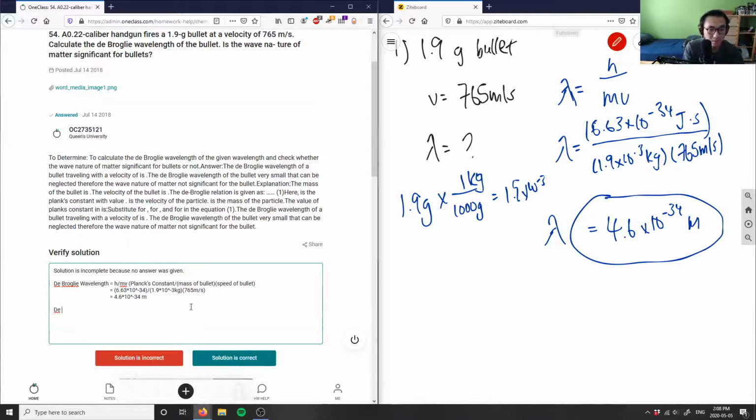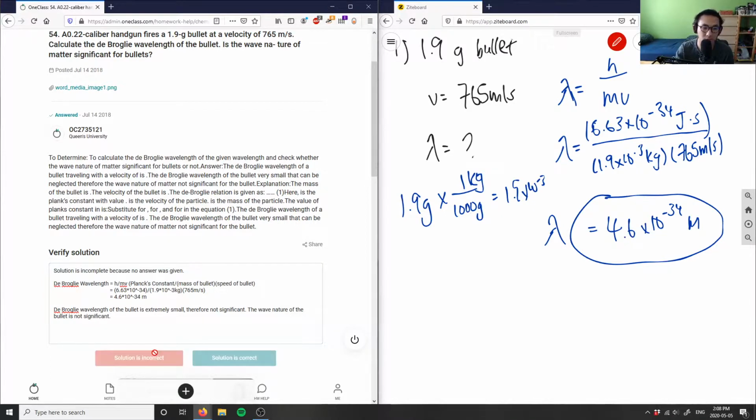The de Broglie wavelength of the bullet is extremely small, therefore not significant. The wave nature of the bullet is not significant. So I'm going to say the solution here is incorrect, just because no answer was given here. So I'm going to write, solution here is incorrect.